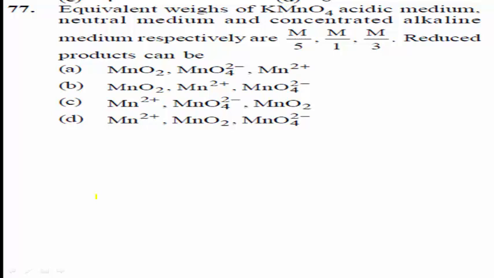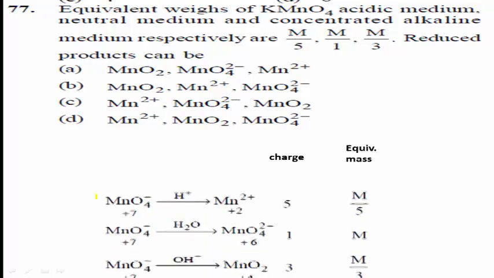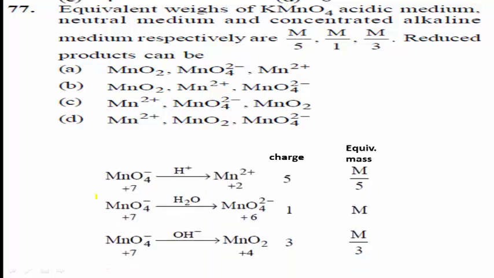Yes, students, observe these reactions. In the first reaction, MnO4 minus in presence of H plus changes to Mn2 plus. In this reaction, the oxidation number of manganese changes from plus 7 to plus 2. Therefore, 5 electrons are involved, so equivalent mass is equal to M by 5.